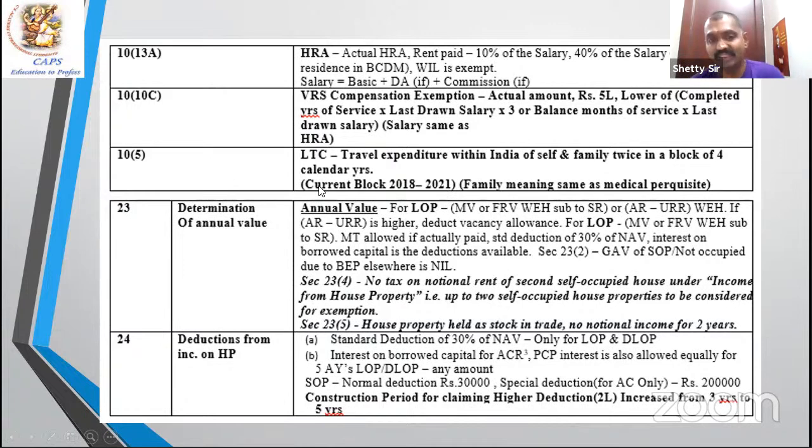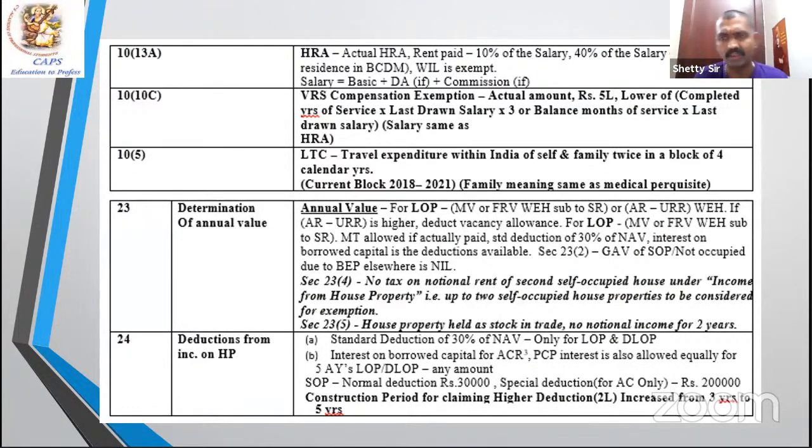Next, house property. 22 is the charging section. 23 is the annual value. House properties are categorized into 2: let out and DLOP. Then 23(2) properties. 23(2) properties, there can be 2 properties which are used for self-occupation, or a property in Sirsi which I could not occupy because of BEP in Bangalore. Business, employment or profession elsewhere.